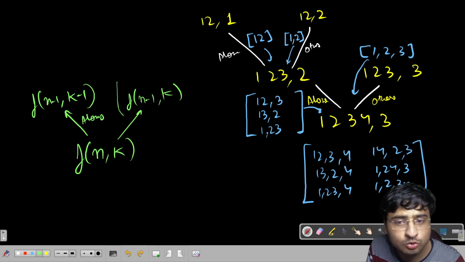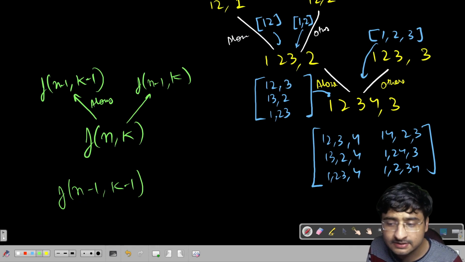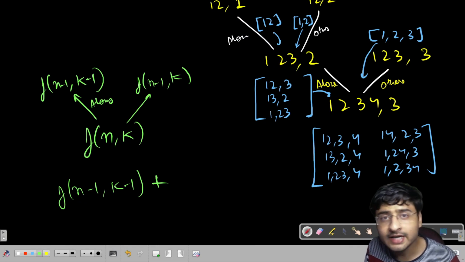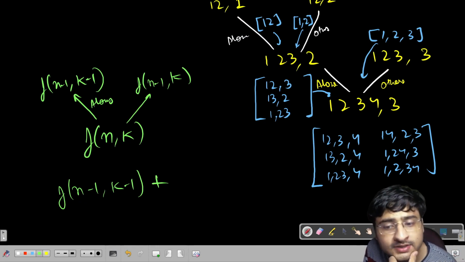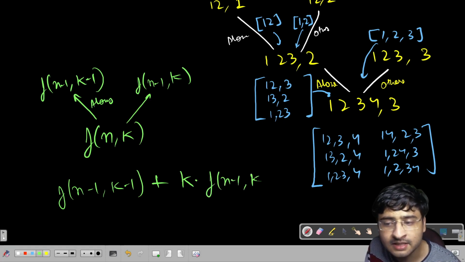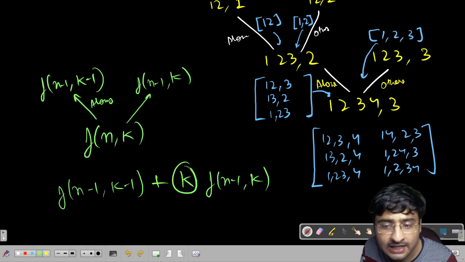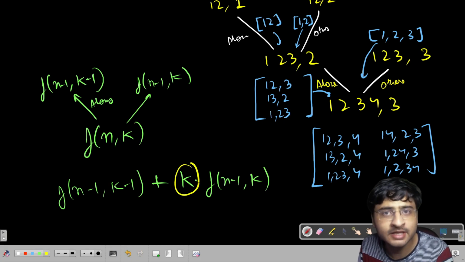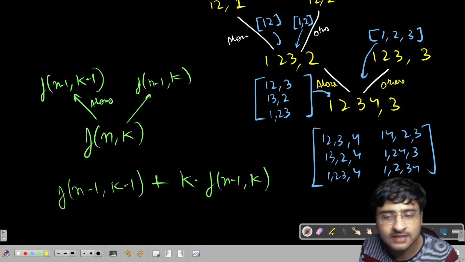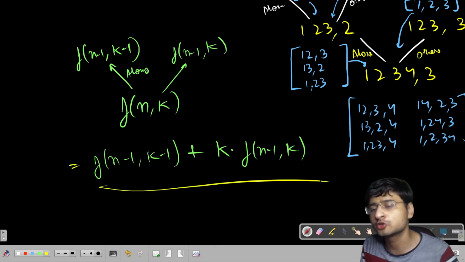I will try to get these two things, and the last formula is: how many ways if I am coming alone, f of n minus 1 comma k minus 1, plus, if I try to join others, how many teams will be formed by others? k teams, multiplied by how many ways others are able to form k teams. So I'll try to join each team. That's why I'll try to join each team, and there are k teams which are formed by others. That's why I'm multiplying here by k. And I hope this is clear that this is the overall solution to this problem.